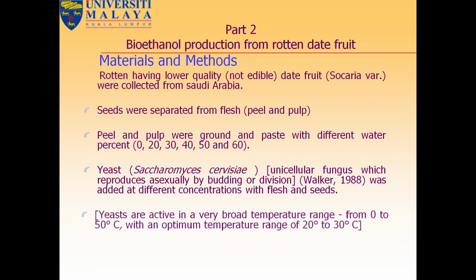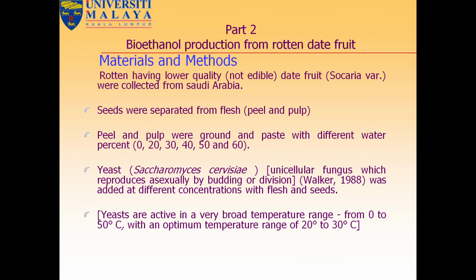Part 2, bioethanol production from rotten dates. Date farm fruits, rotten materials. Rotten dates have lower quality and are not edible. Sukkari variety date fruits were collected from Saudi Arabia. Seeds were separated from flesh, fields and farms. Flesh and pulp were ground into a paste with different water percentages.